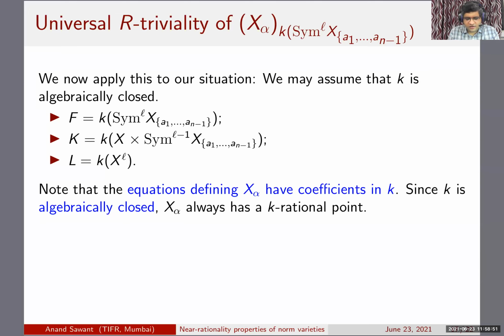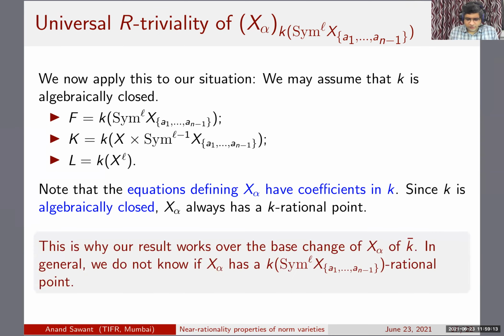So this is where we are able to use the criterion that it has a k-rational point, and the generic point can be connected to it by chains of P1s. That follows because of retract rationality.